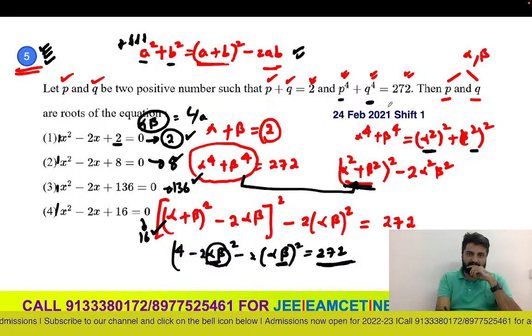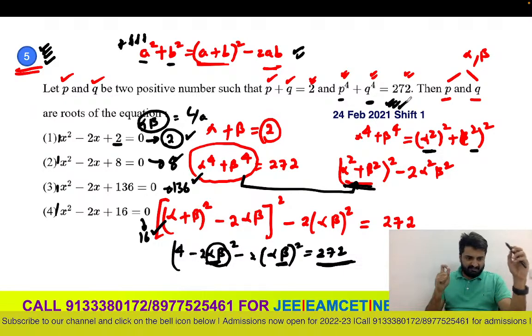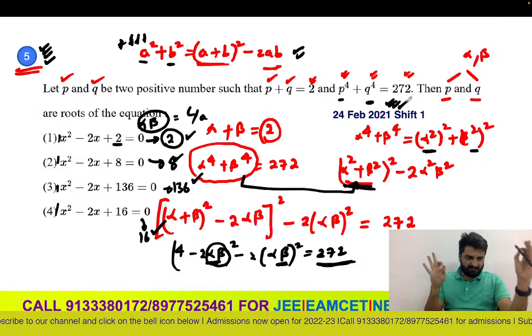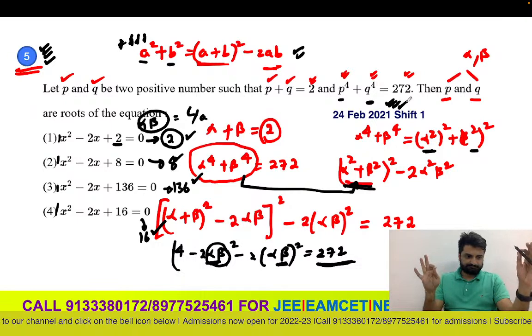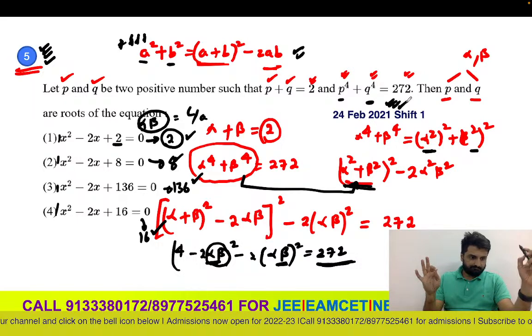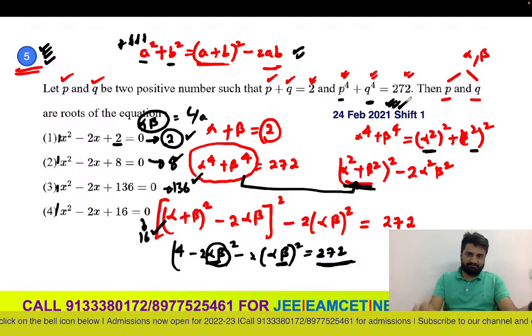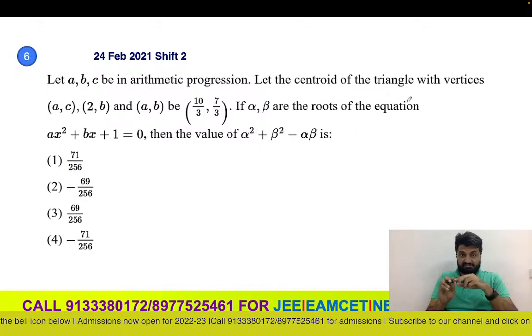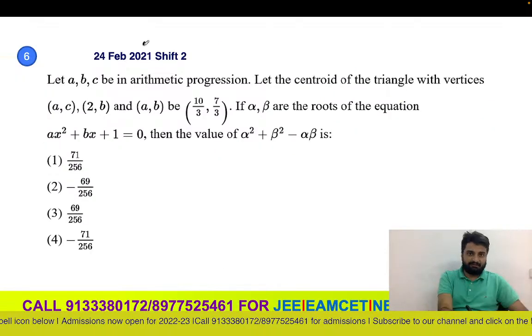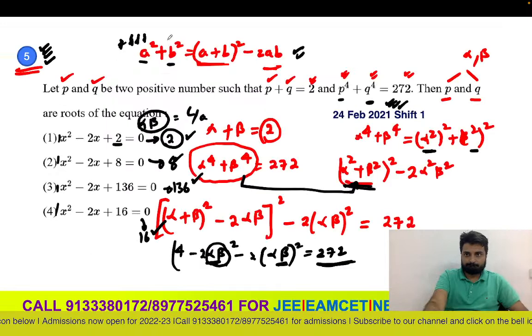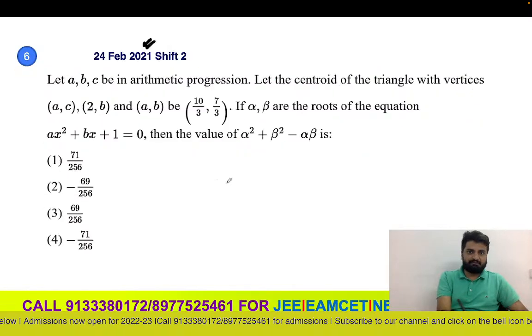Again, this is a Feb 2021 question. You can see here various slots. In 2021, a lot of questions were asked. So this is how you can do the 5th question. I'm moving on to the 6th question. The 6th is again 2021. This was a shift 1 question, this is a shift 2 question.